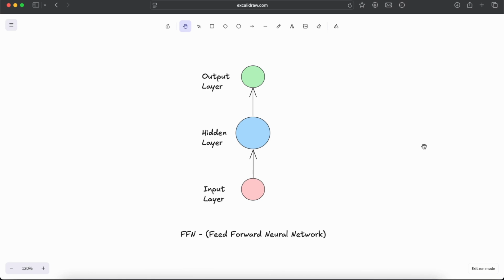In the earlier video, we have seen how the feed-forward neural network works. Here we have a simplified diagram of it. Basically, we have the input layer, then the output layer, and in between we have the hidden layers. So we have represented that using a simplified approach here.